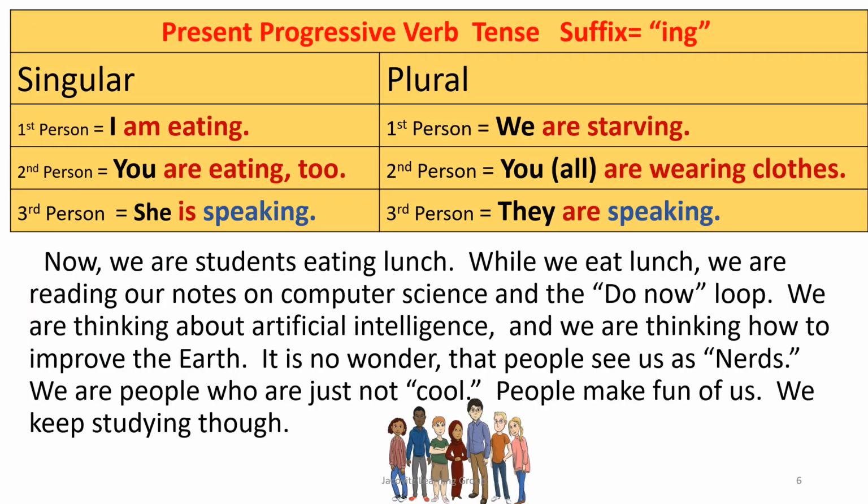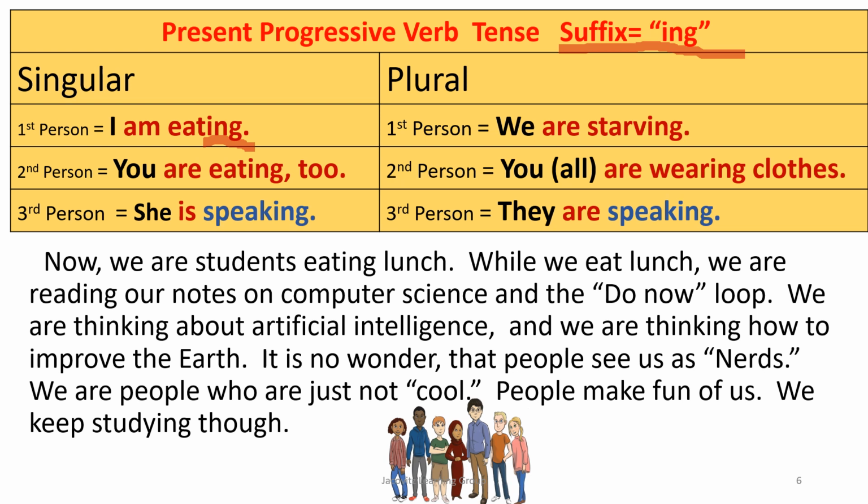Let's get into the present progressive verb tense, ing, where you just take the singular tense and you add ing at the end, and this is called a suffix, ing. So whatever you're doing right now, I am eating, you are eating too. If you want to talk back to me, you can say, well, she is speaking. We are starving. You hear students say that around lunch. I'm starving. We are starving, meaning that they're really hungry. You all are wearing clothes. They are speaking.